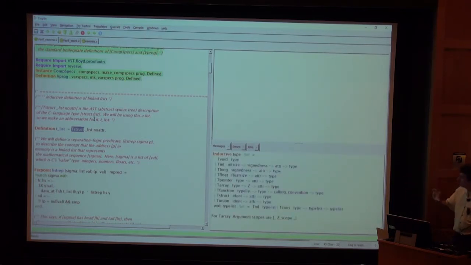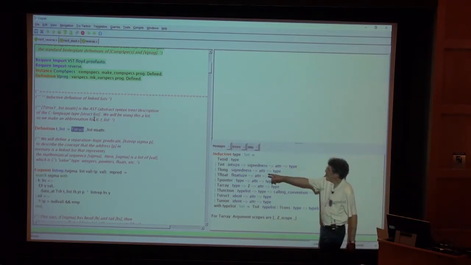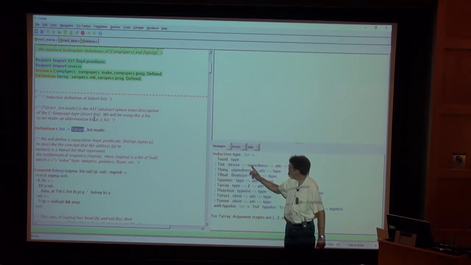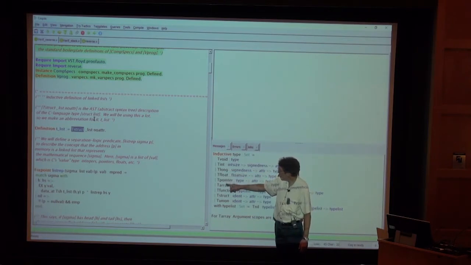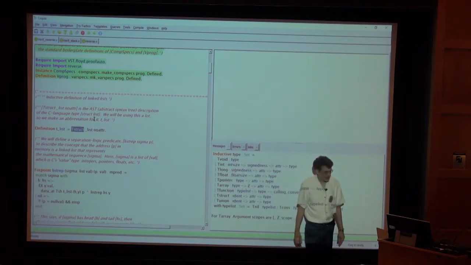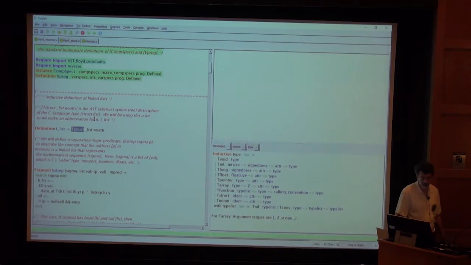This is from CompCert-C. It's the CompCert-C type syntax, right? The abstract syntax of types. There are int types of various sizes and signedness and attributes, like how they're aligned in memory, and the long type, and floats, and pointers, and arrays. All right, this is the deeply embedded description of C language types.